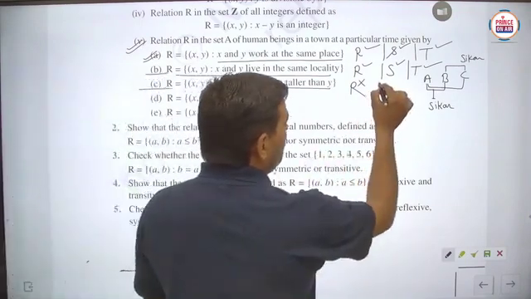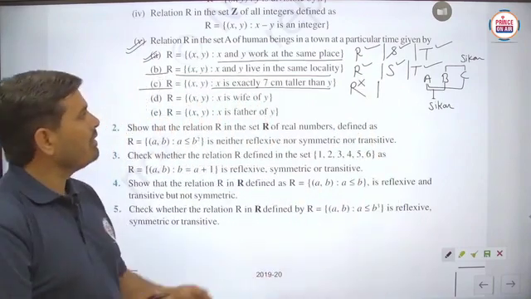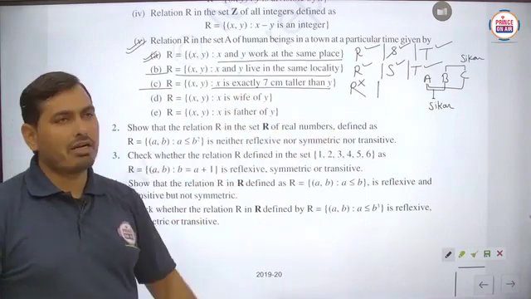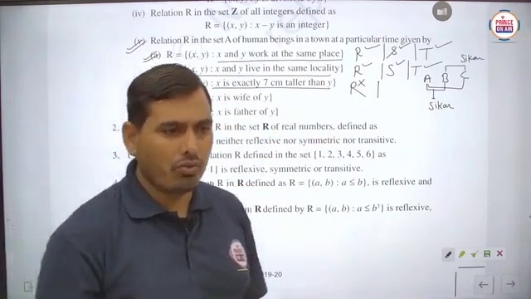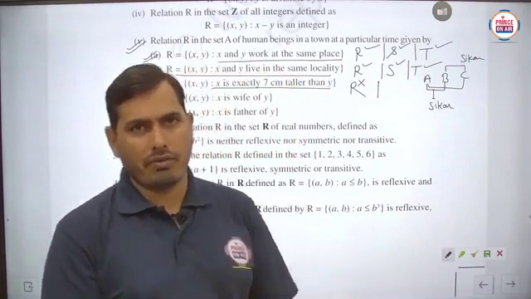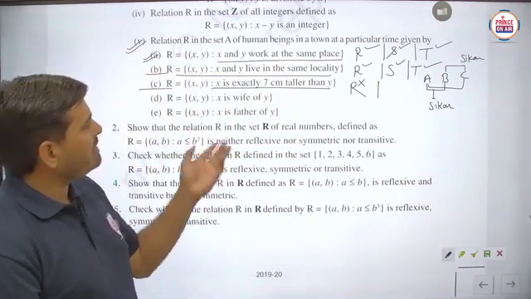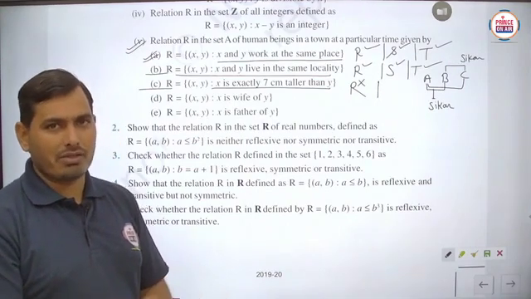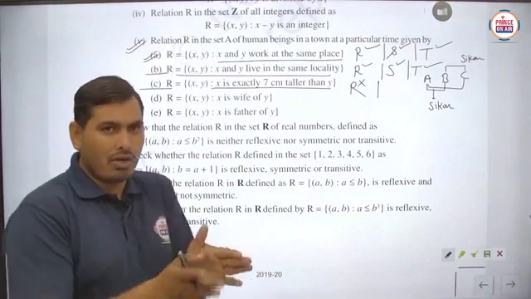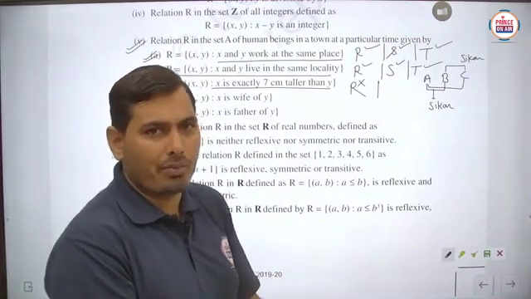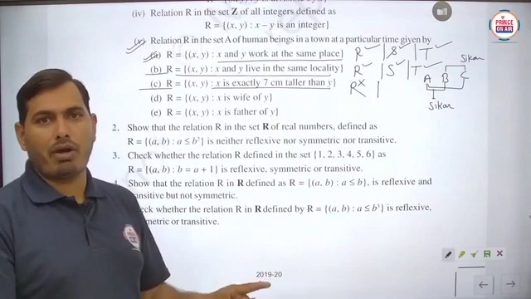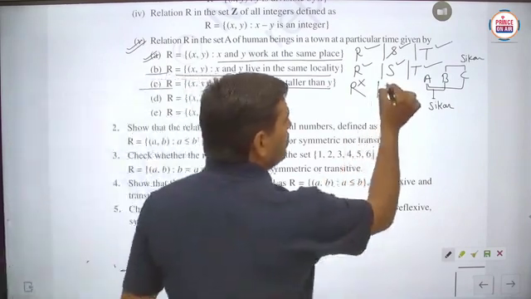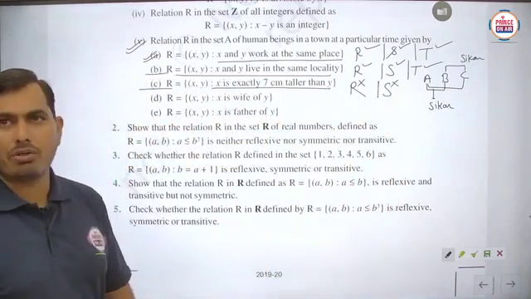Now symmetric. Suppose X comma Y, X is exactly 7 centimeter taller than Y, then you can say that X minus Y equals 7. Then Y minus X, definitely student, it is not satisfied, because if one person is taller, then the other should be smaller, not taller. Is it clear? It means X and Y belong to R, but Y comma X does not belong to R. So it is not symmetric.